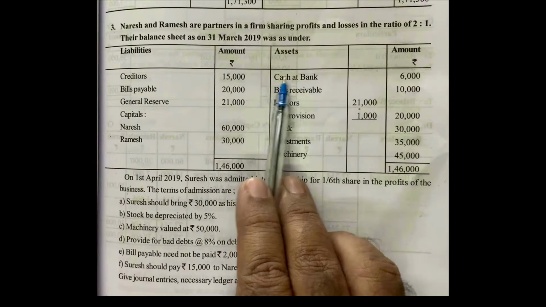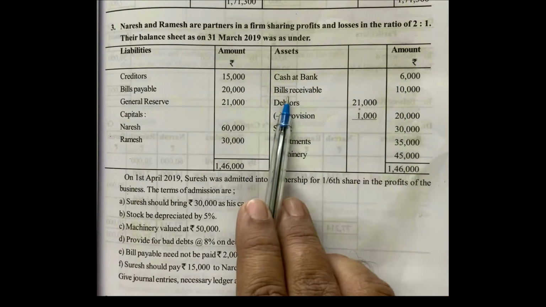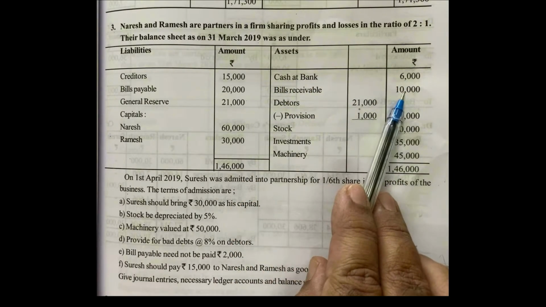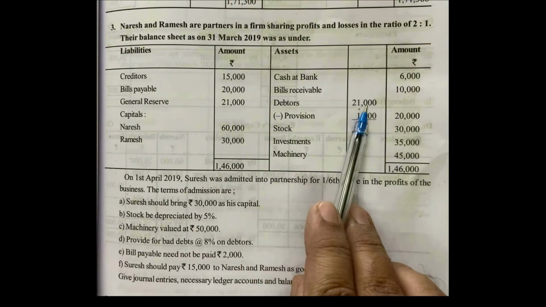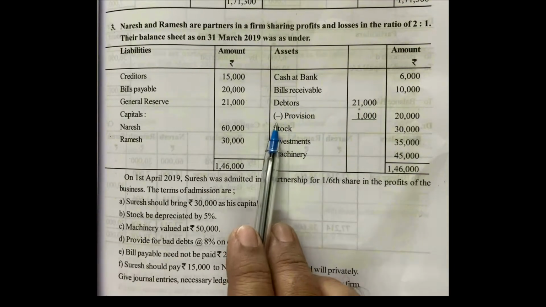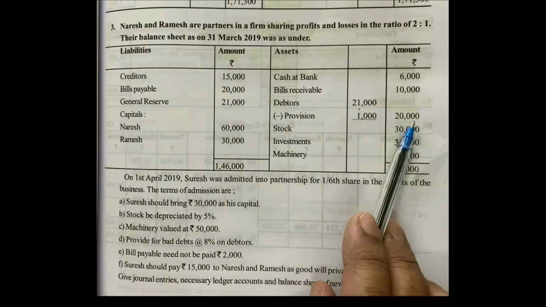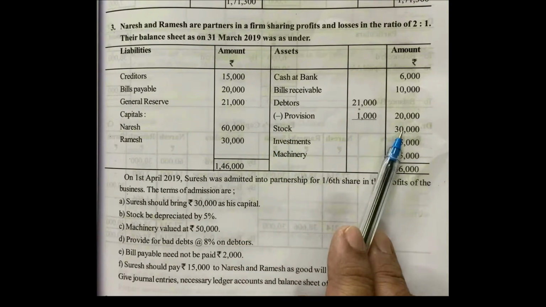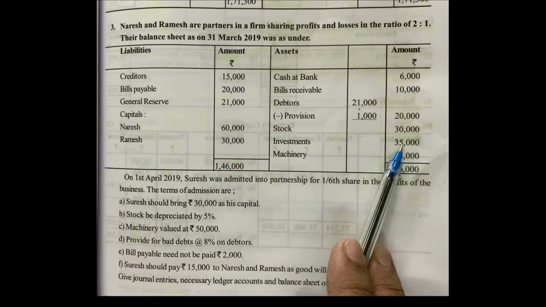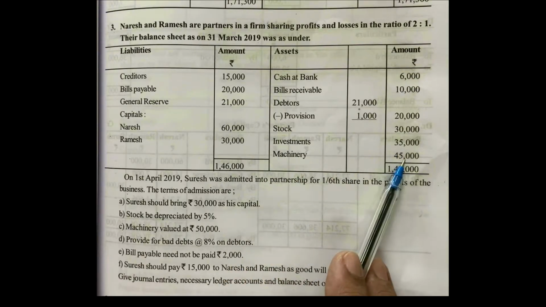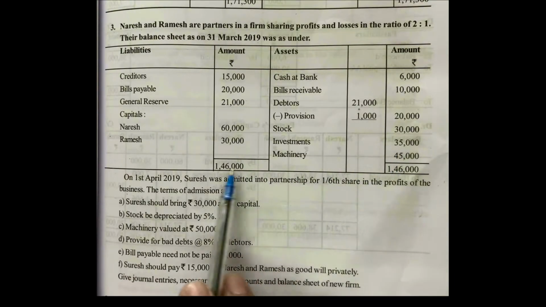Under asset side, cash at bank 6,000 rupees, bills receivables 10,000 rupees, debtors in inner column 21,000 rupees, minus provision for bad debt 1,000, in outer column 20,000. Stock 30,000, investments 35,000, machinery 45,000 rupees. Two sides totals are 1,46,000 rupees. Below the balance sheet, he has given some additional information.